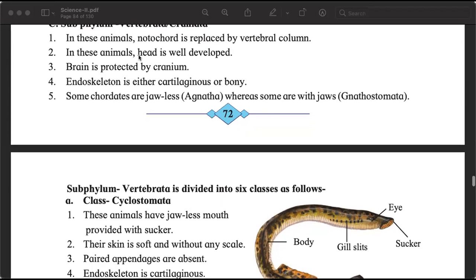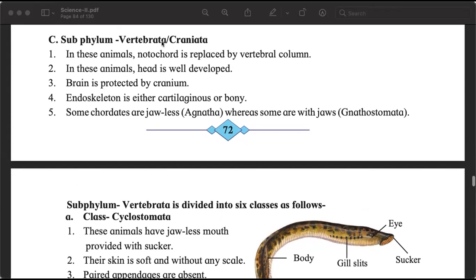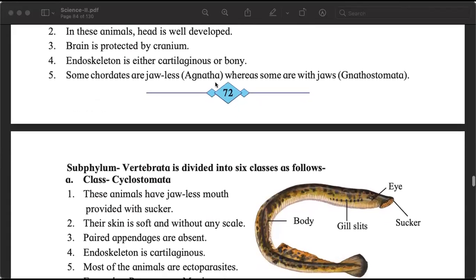Head is well developed. See, skull, our head. So our vertebral column is well developed and our head is also well developed. That is why these are called vertebrata or craniata. Brain is protected by the cranium. We know this. Endoskeleton is either cartilaginous or bony. Easy for people to understand who eat fish and chicken. The जो मछली में कांटे होते हैं that is cartilaginous. जो चिकन की हड्डियां होती हैं that is bony.